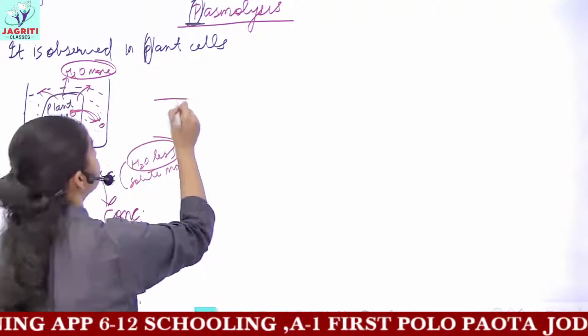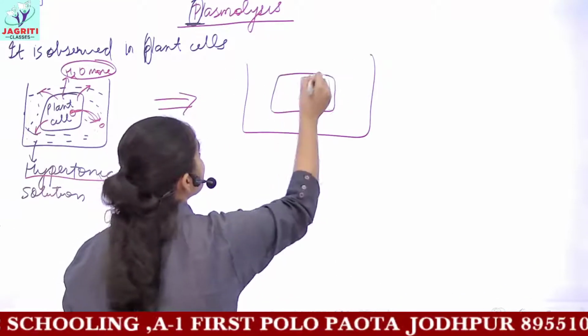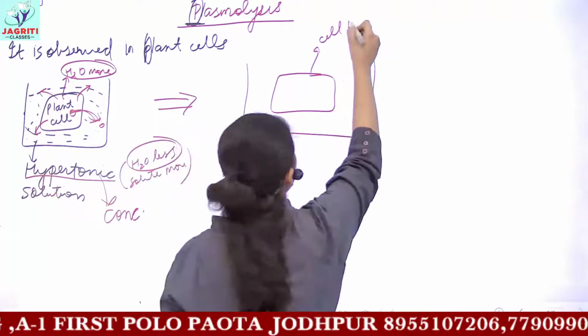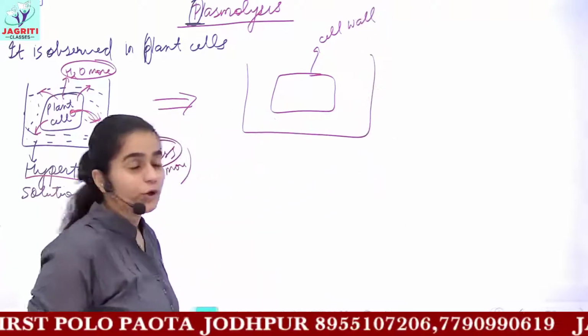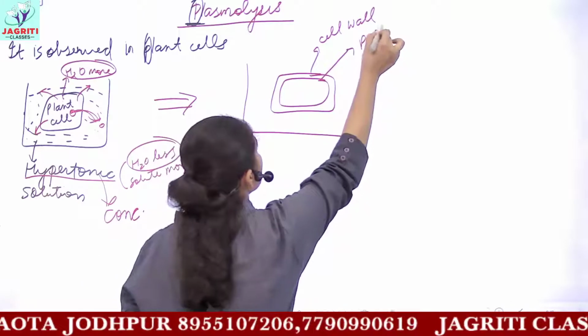As a result, because water moves to the outside of the cell, what you observe is this. This is your cell wall, because we are considering a plant cell, so the outermost covering is the cell wall. Next you have one more covering, the plasma membrane.